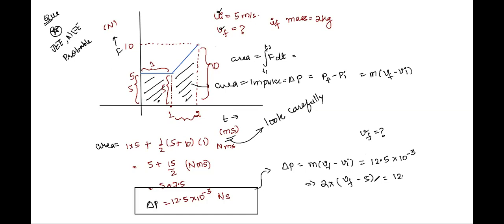So we have 12.5 into 10 power minus 3 divided by 2, and ultimately we get the answer, right? So this is basically 5 plus 0.00625. So we have a very small change in velocity. Initially it was 5, now it's 5.00625.